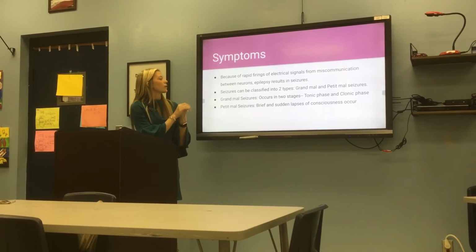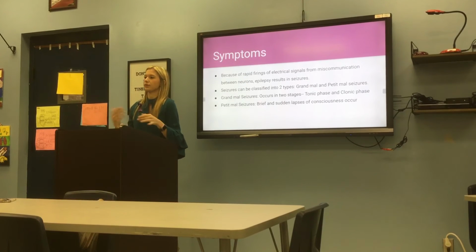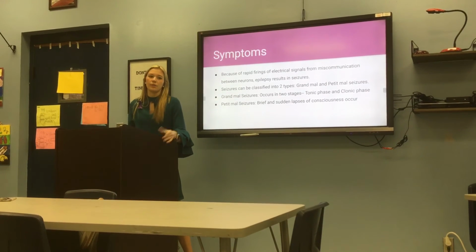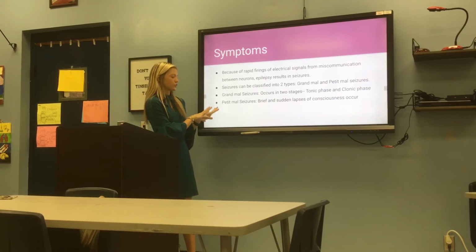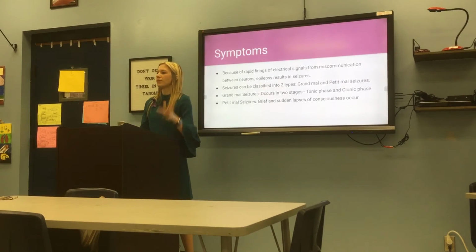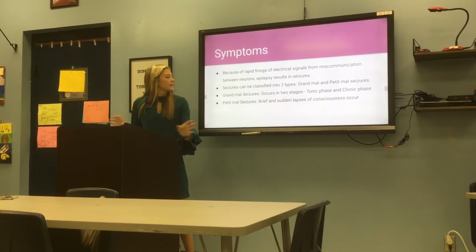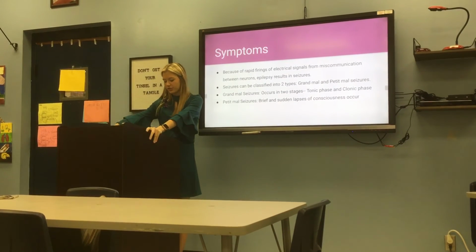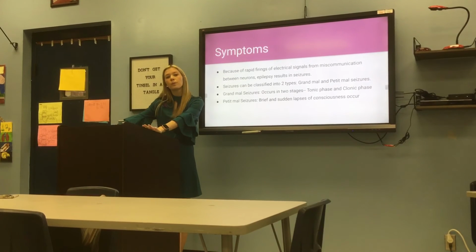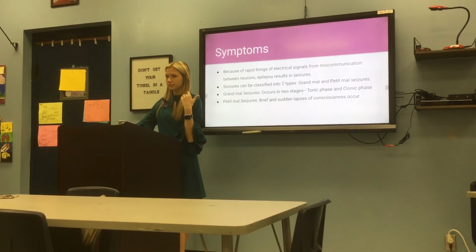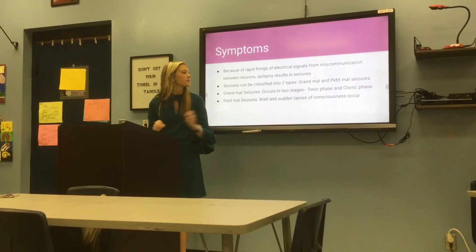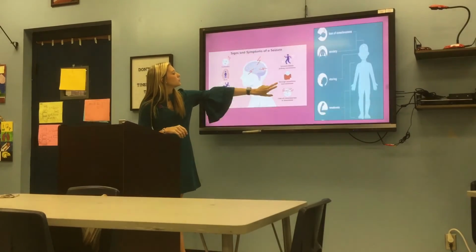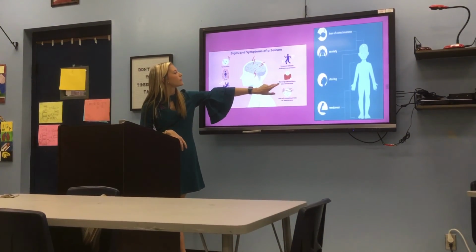And these seizures can be grand mal seizures. This is the seizure that people typically think of whenever they think of a seizure. The person will fall, become unconscious, and have lots of muscle contractions. These seizures can also be called generalized. They take place in the entire brain. The other one is petit mal seizures, and these can also be called focal, and they occur in one point of the brain, and this can lead to blank staring and loss of consciousness. And that's just a picture I have of symptoms.